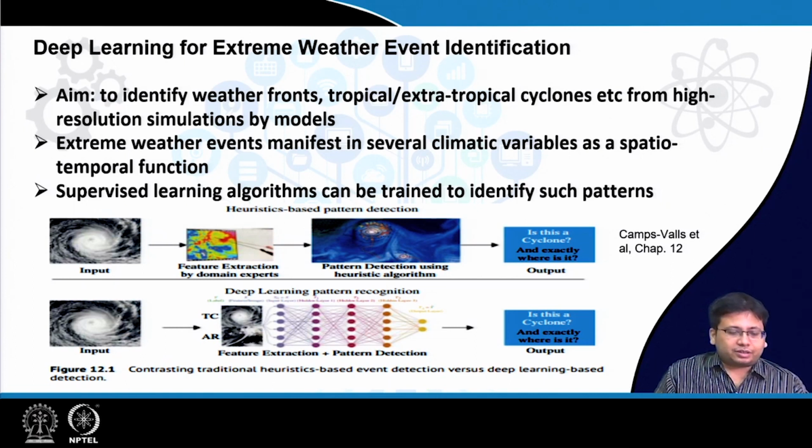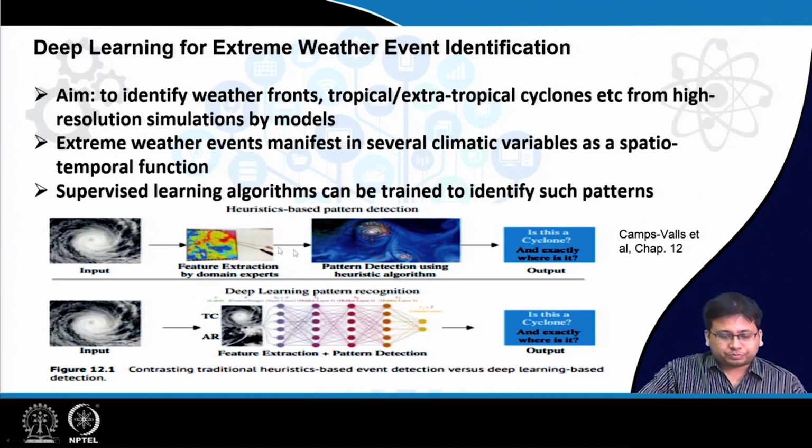The way it used to be done earlier was like this. We have the spatial maps of different variables of interest as the input. Domain experts used to extract the various features locally by using some mathematical functions.